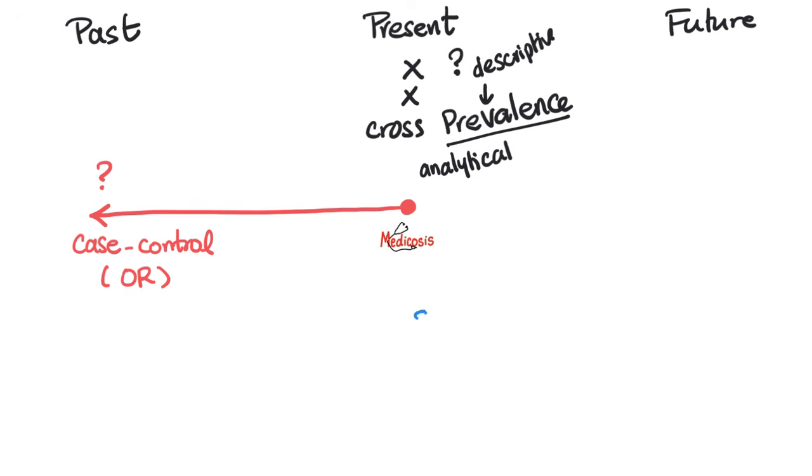Another type of study is the prospective cohort. You start here in the present and you ask about what will happen in the future. What is going to happen? Such as you find a group of people who smoke cigarettes and a group who does not smoke cigarettes. And then you follow up with them in the future and see whether they will develop lung cancer or not. If some of them develop lung cancer, do we find that the lung cancer is more likely in those who smoked compared to those who did not smoke? This is a prospective cohort study.